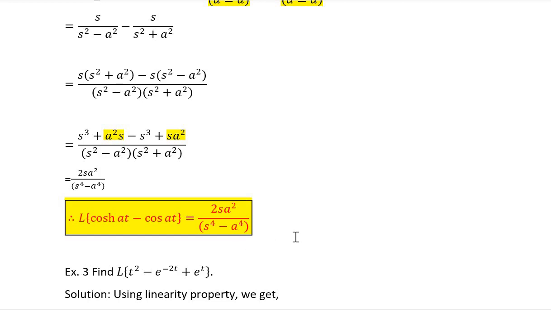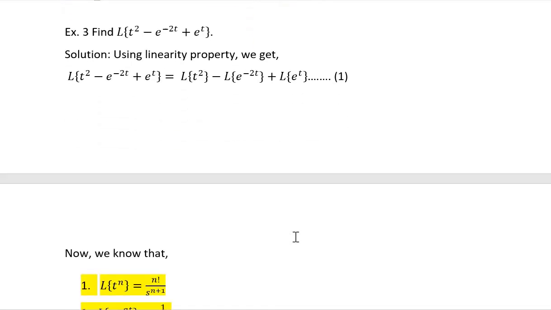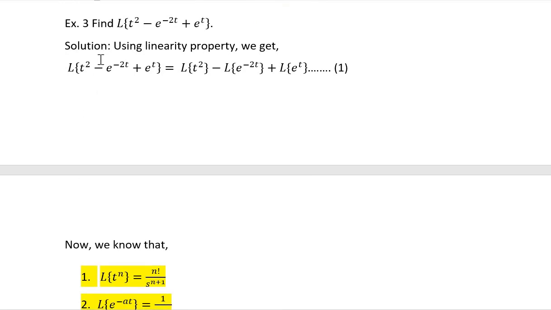I hope this is clear. Now let's proceed for the next example. Find Laplace of t square minus e raised to minus 2t plus e raised to t. Now there are three functions. This is a linear combination of these three functions.